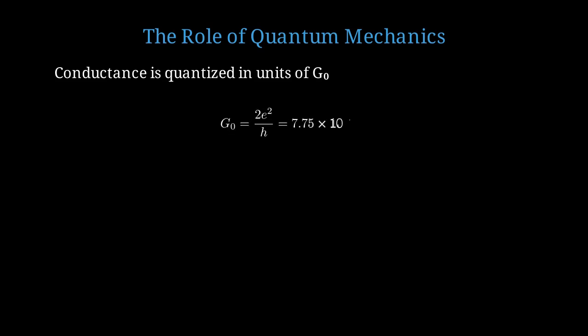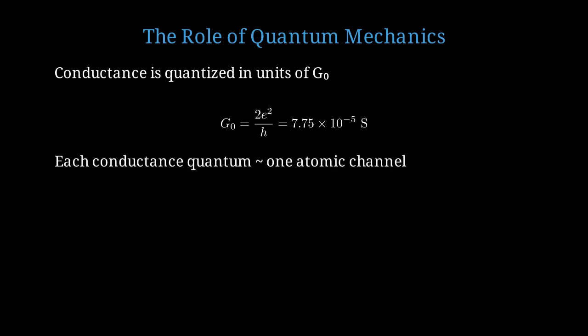There's also a subtle quantum mechanical aspect to this phenomenon that we shouldn't ignore. In nanocontacts, electrical conductance is quantized in units of G0, the quantum of conductance. G0 equals 2e squared over h, which is approximately 7.75 times 10 to the negative 5 Siemens, where e is the electron charge and h is Planck's constant. Each quantum of conductance roughly corresponds to one independent channel for electron transport through the contact, typically associated with a single atom or a few atoms.